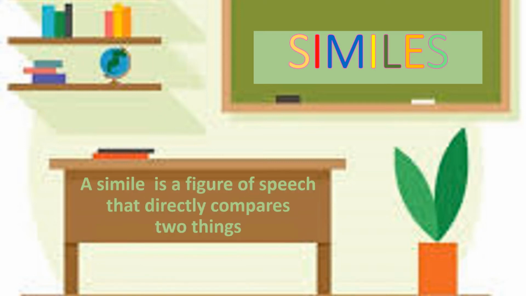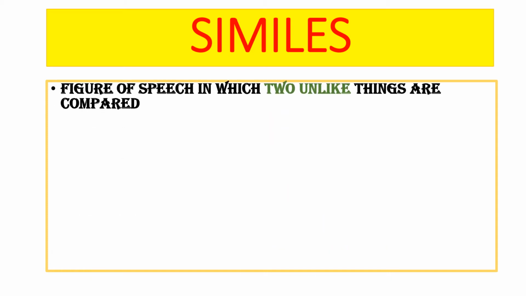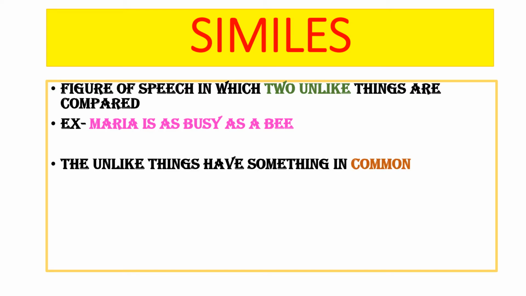So let us understand what is a simile. A simile is a figure of speech that directly compares two things. Let us understand about similes in detail. Similes are figure of speech in which two unlike things are compared. Example, Maria is as busy as a bee. In this sentence, we are comparing Maria to a bee. As we all know that bees are known as the most hardworking creatures. So here we are saying that Maria is also a very hardworking woman or a person.